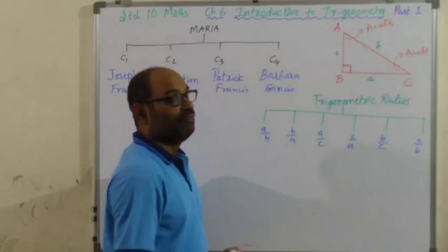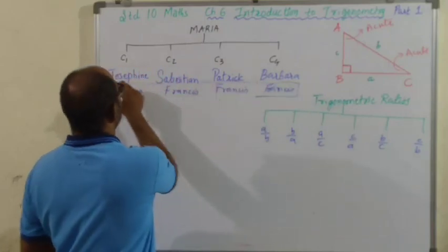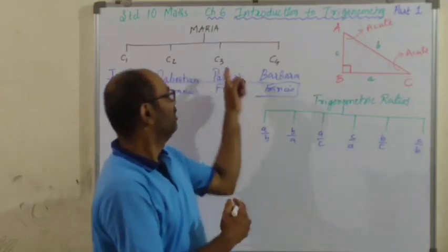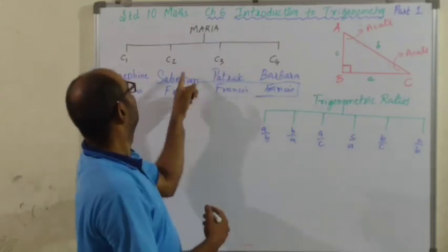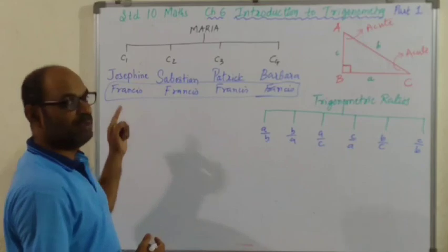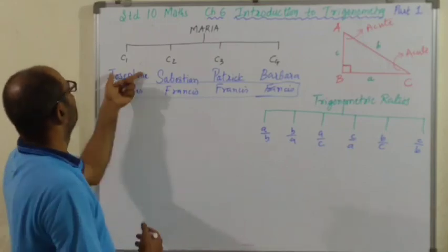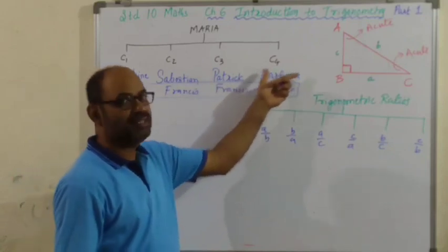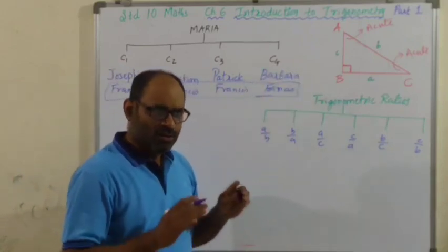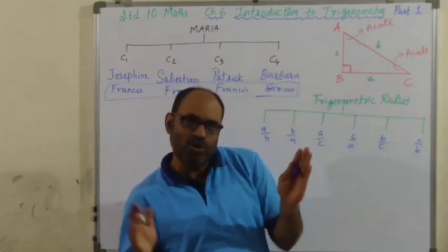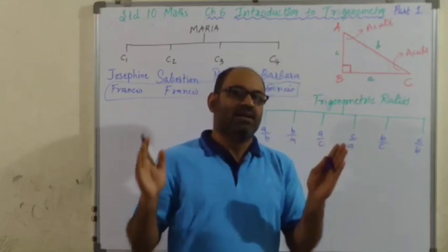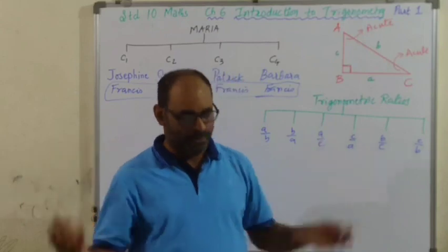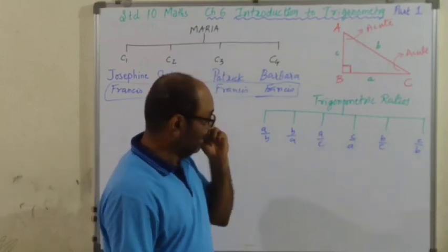So with respect to the father of these 4 children, they are named Barbara Francis, Patrick Francis, Sebastian Francis, Josephine Francis, or you can put the surname: Josephine Fernandez, Sebastian Fernandez, Patrick Fernandez, Barbara Fernandez. So just a name will not work, it has to be said with respect to the father's name or with respect to the surname, because there can be many in the world. So in the same way